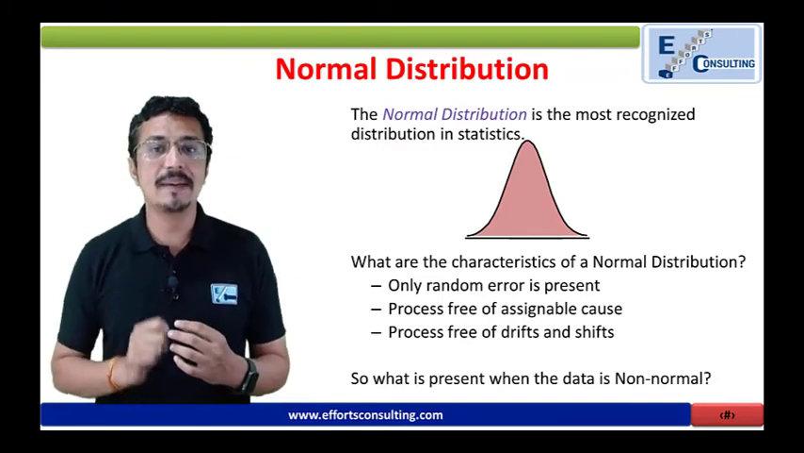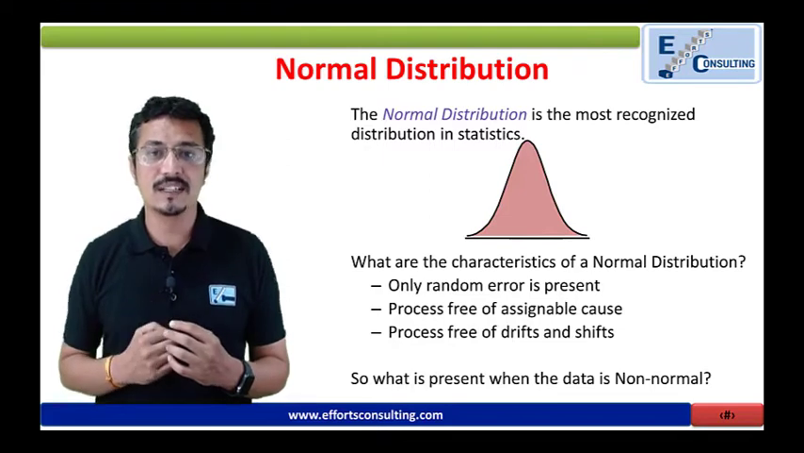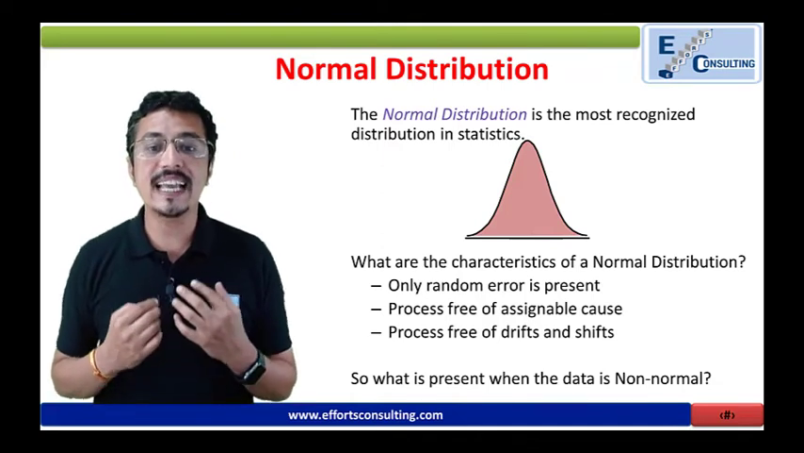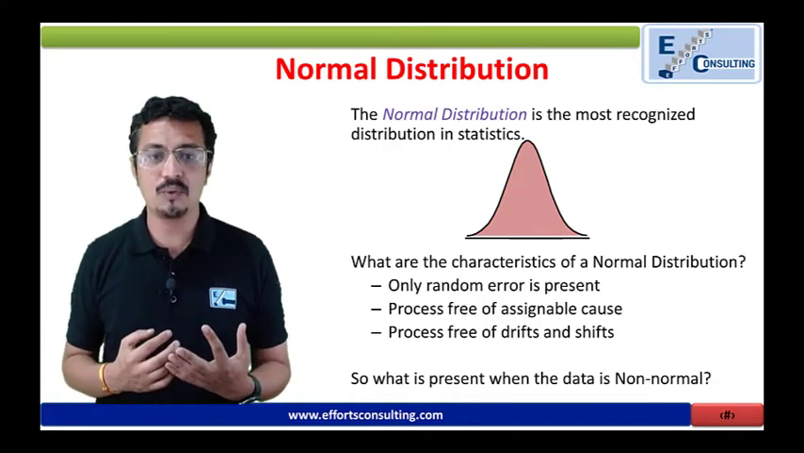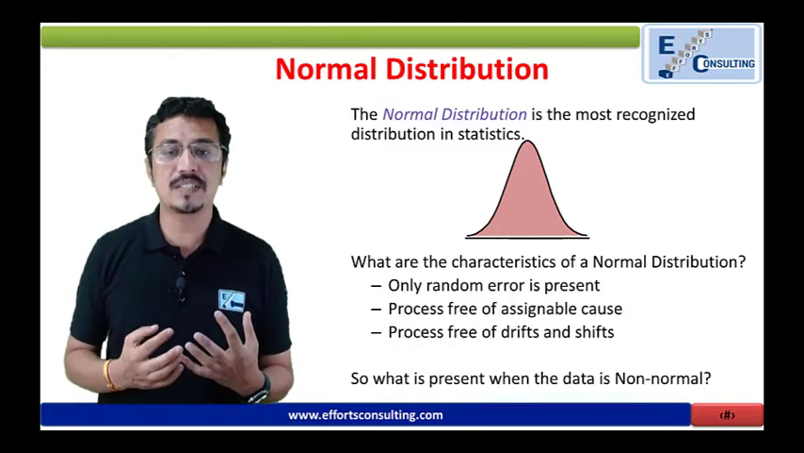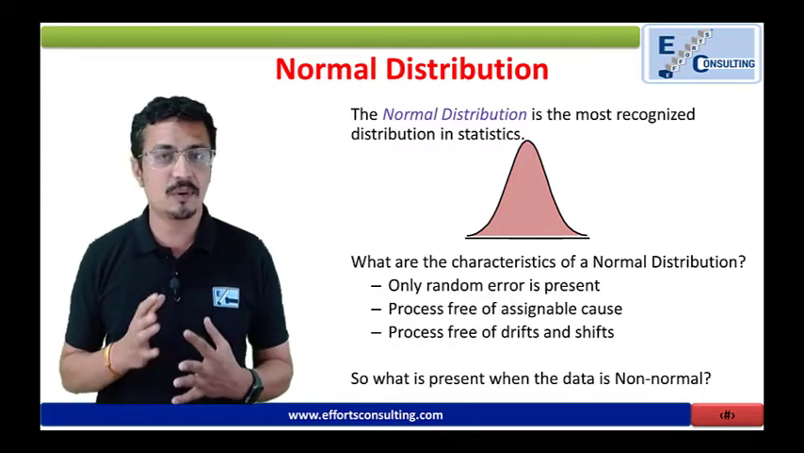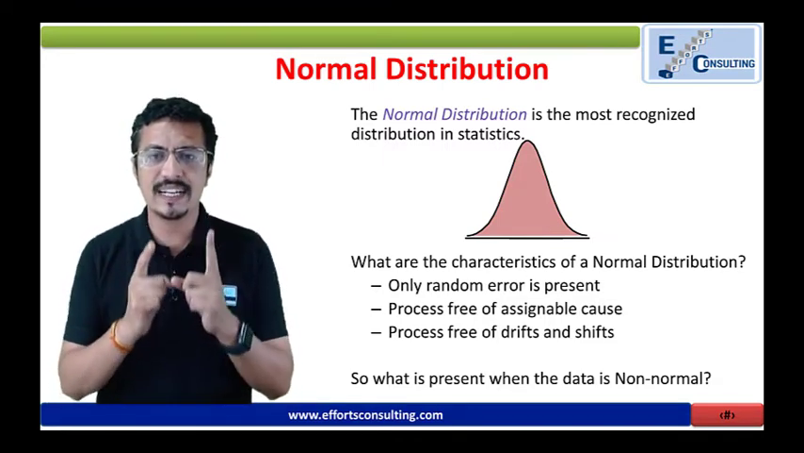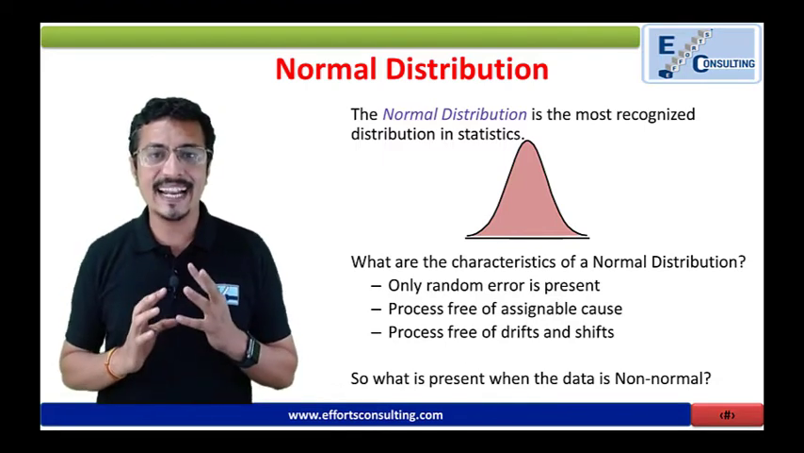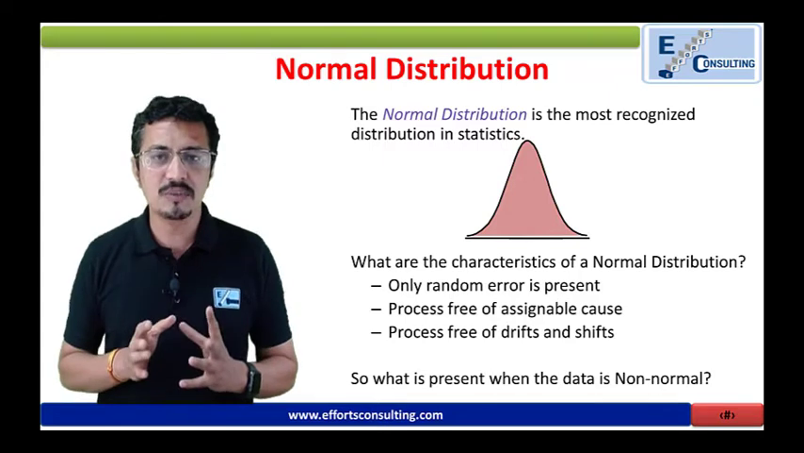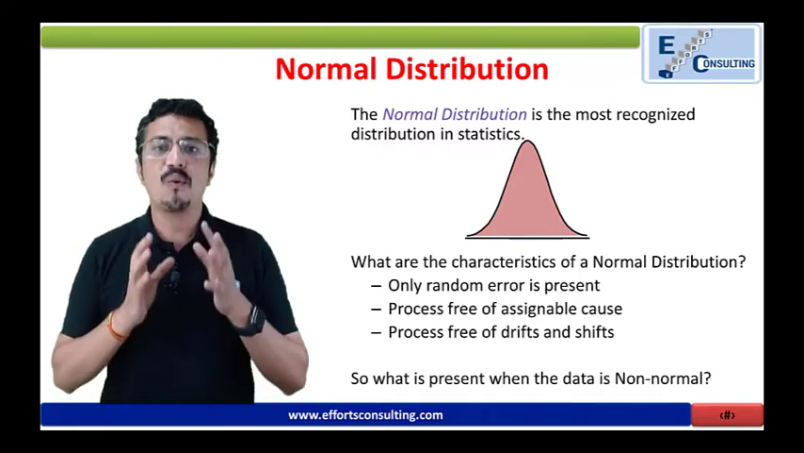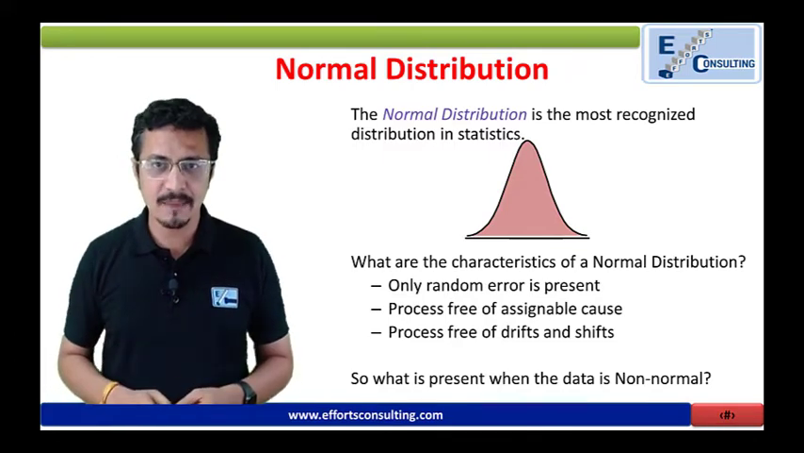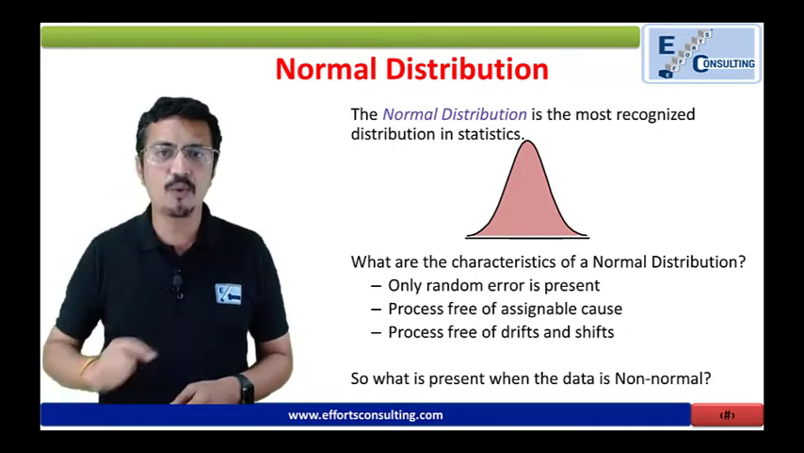So only random error is present. It is not obvious errors, or you are not having many outliers. The process is free of assignable causes, so you are having fewer outliers, and free of drifts and shifts, so you are not having much variation in the processes. And the secret is, if you choose your data randomly without any manual intervention, most of the time your data would follow this normal curve. Not believing me? Just test it with your data and plot it into a histogram. Your histogram would give you the normal curve.